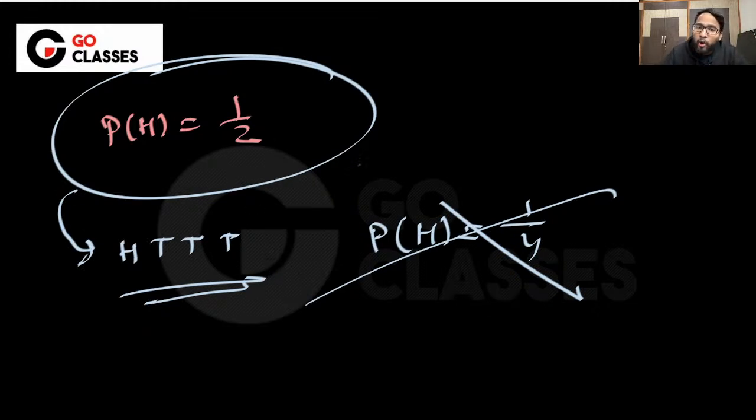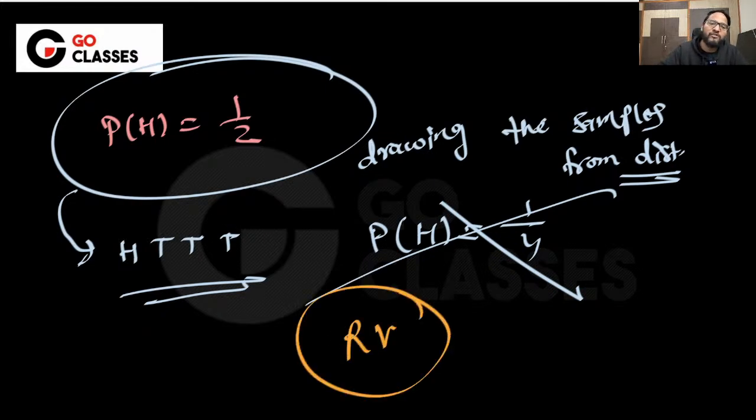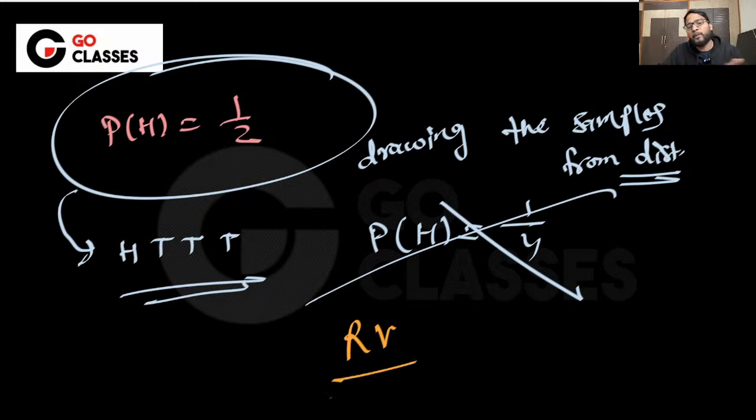You are drawing the samples from this distribution, right? That is called drawing samples from a distribution. So why am I telling you this? You might say that these are not relevant for GATE, but actually these are relevant. Once you have the feel for the probability, then you will understand the random variable very nicely, right? So just to build the plot, I'm telling you all of this. It might take half an hour more, which I was planning, but I hope that is worth it. Okay, so let's just continue.